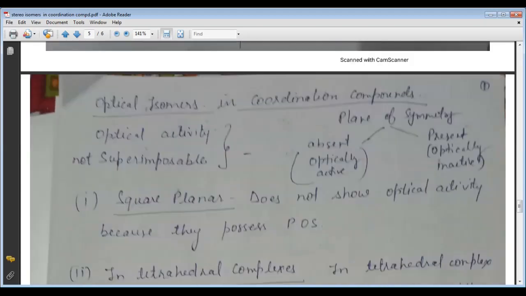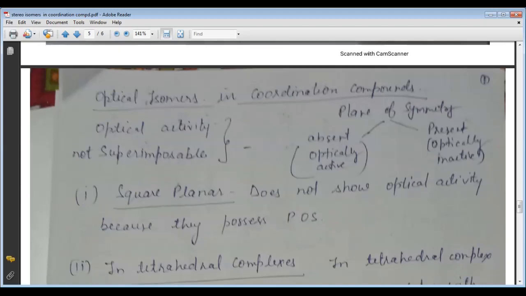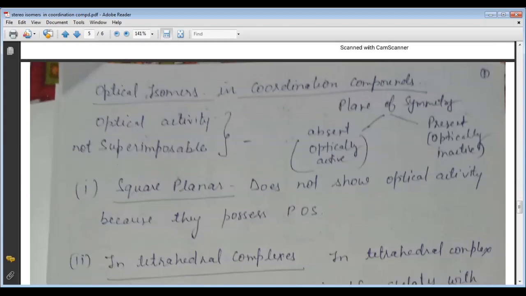Now come to optical isomerism in coordination compounds. One important point is that if a plane of symmetry (POS) is present, the compound is optically inactive. If the POS is absent, the compound is optically active. An optically active compound is one which rotates the plane of plane polarized light towards the left-hand side or the right-hand side.